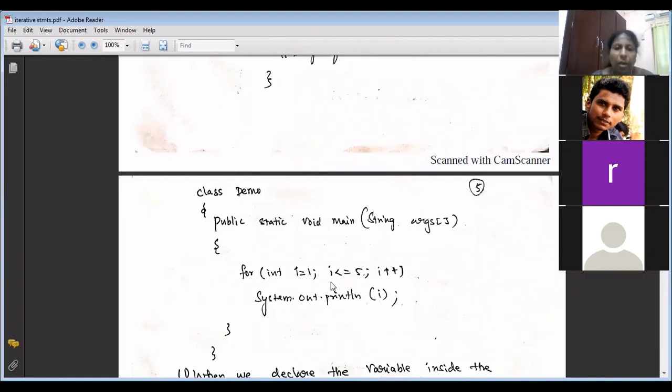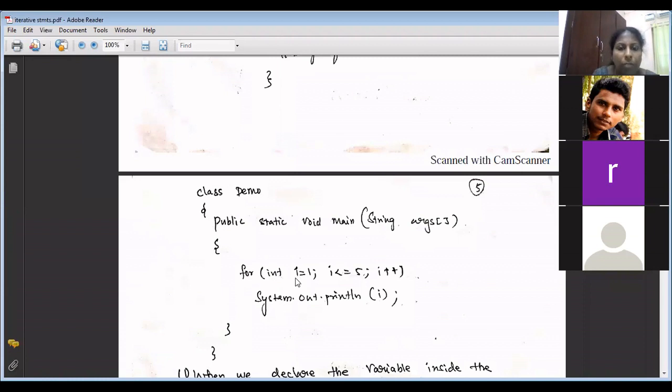The first thing that you do not know in this traditional for is that in C, we don't declare int i within the for loop, isn't it? No, ma'am. But in Java, we can declare it whenever required.